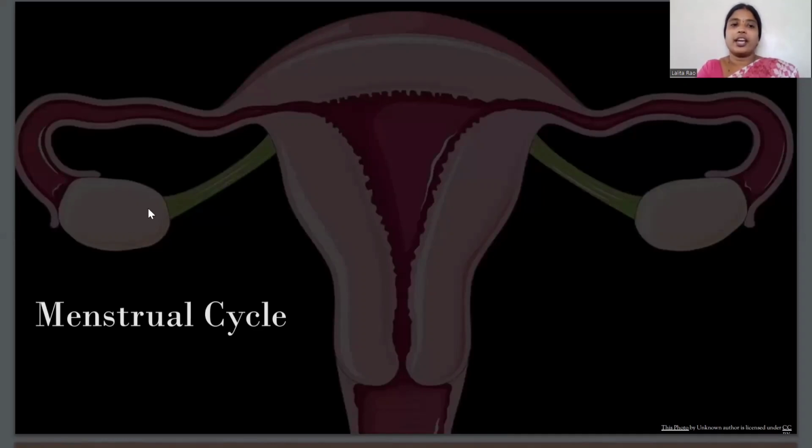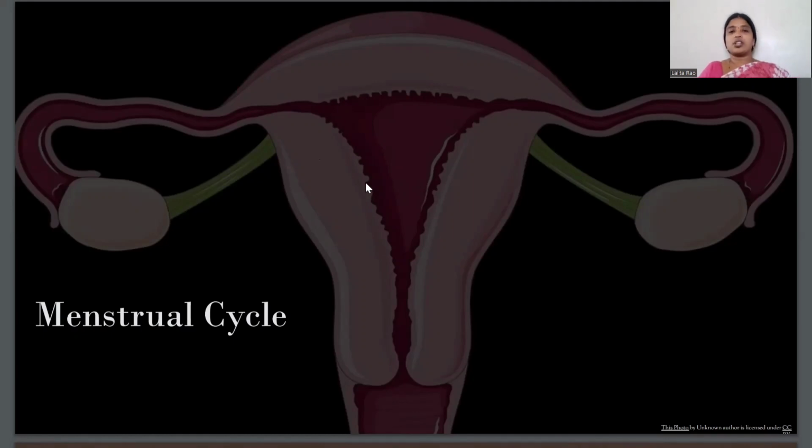This is the ovary. Every month, sometimes from the left ovary, sometimes from the right ovary, any one of the ovaries will release one mature egg, and that mature egg is known as ovum. This process of release of the mature egg and the preparation of the lining of the uterus for possible pregnancy is repeated once in a month.